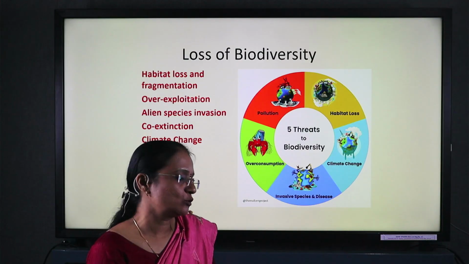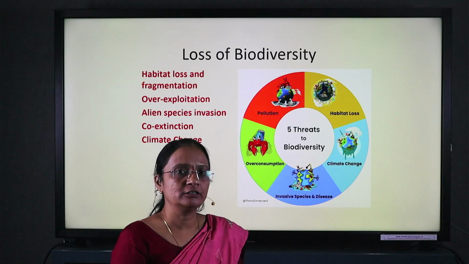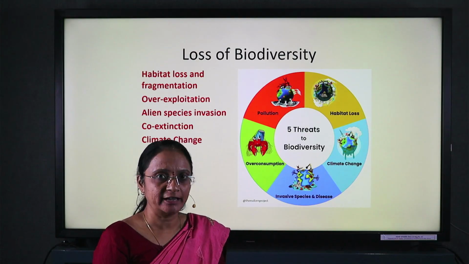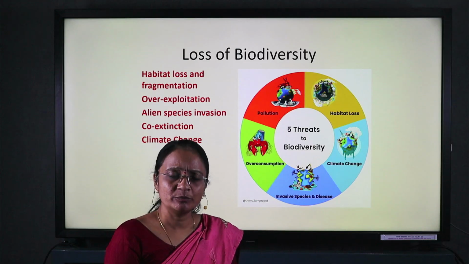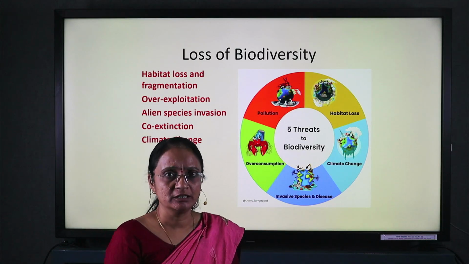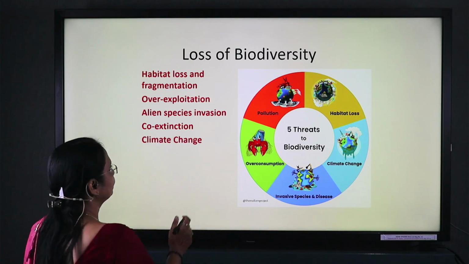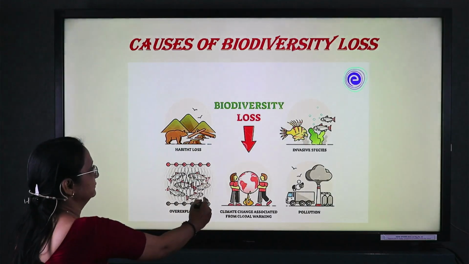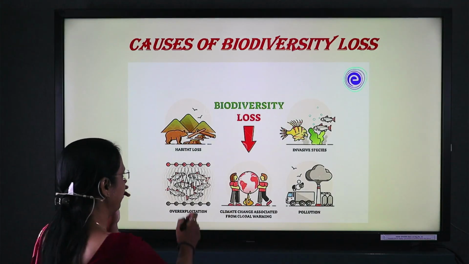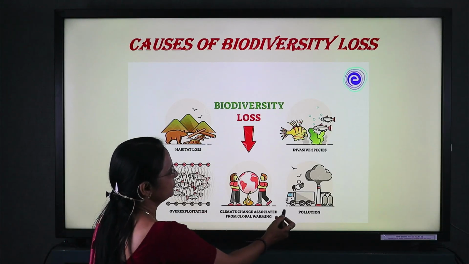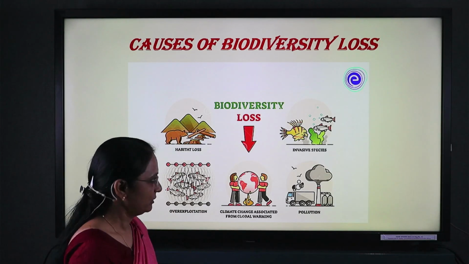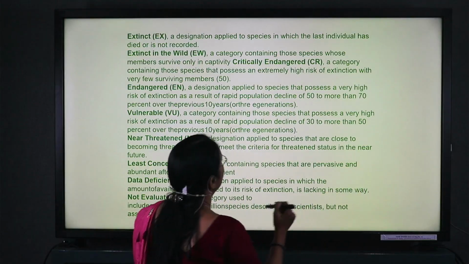For example, the dinosaurs which were present in the Jurassic period are still not present because of the changing climate. The tallest gymnospermic plants, having a height of near about 300 to 400 feet, are now not present due to the change in climate. These are also human interference, showing why biodiversity gets lost: habitat loss, overexploitation, and again climate change. One additional point is pollution, which may be related to the loss of biodiversity.